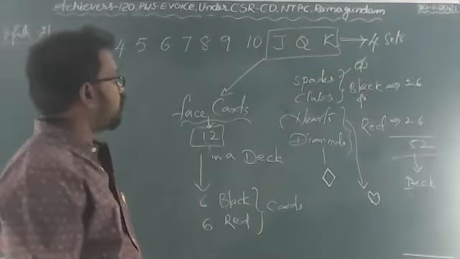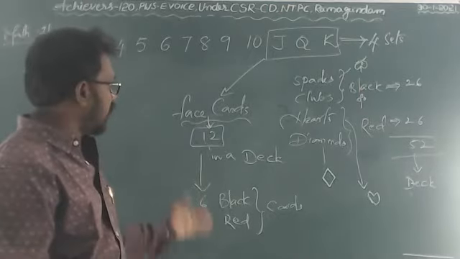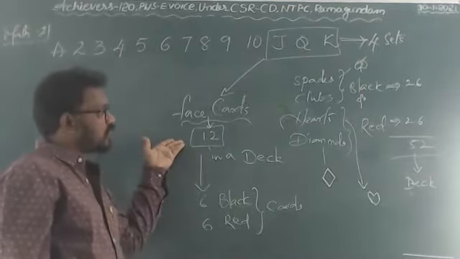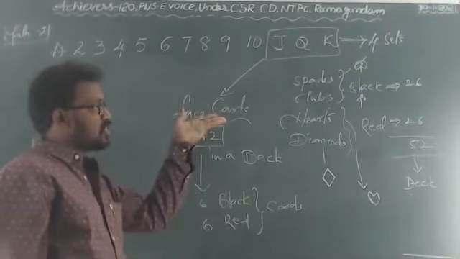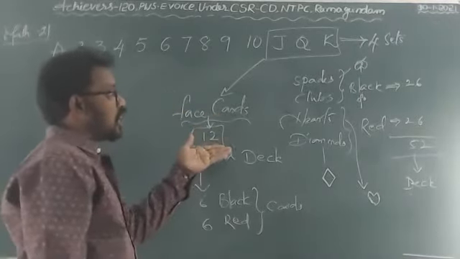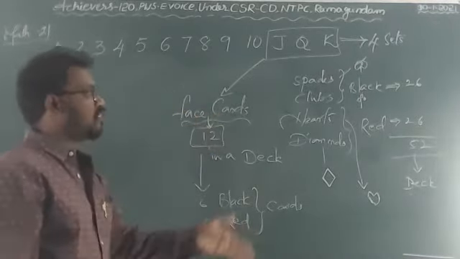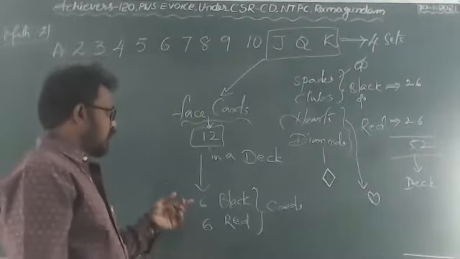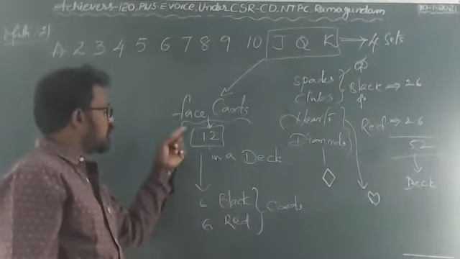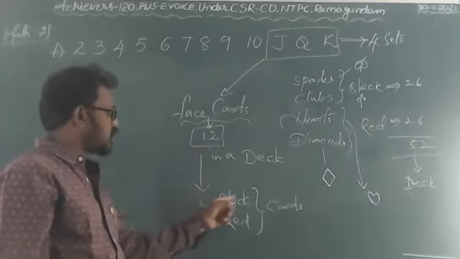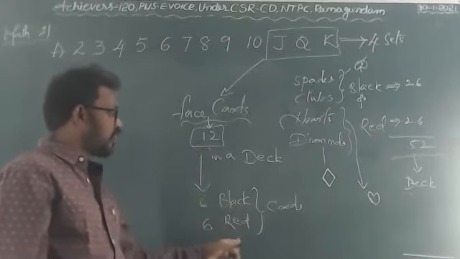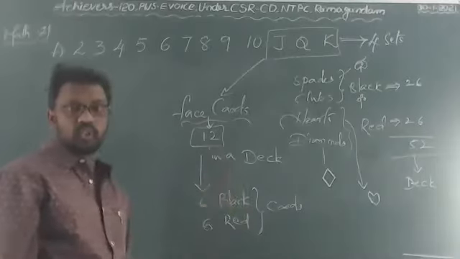Okay, children. Now, is it clear? 12 face cards in a deck, 26 black cards in a deck, 26 red cards in a deck, together 52 cards, and 6 face cards of black, 6 face cards of red, totally 12.